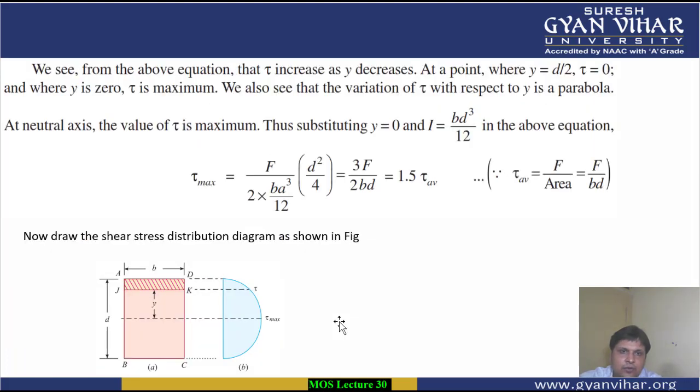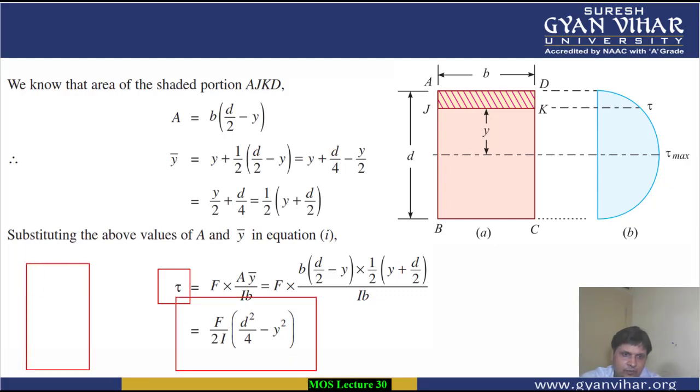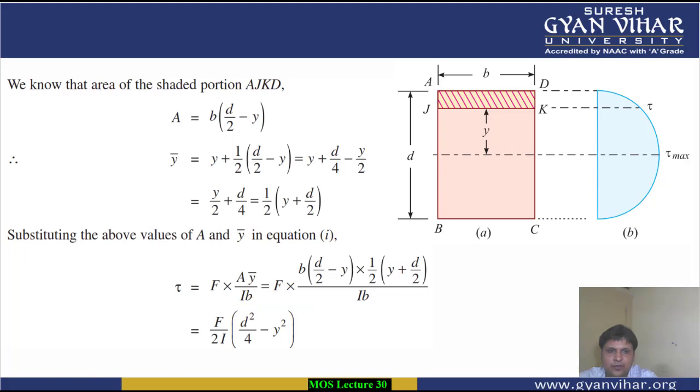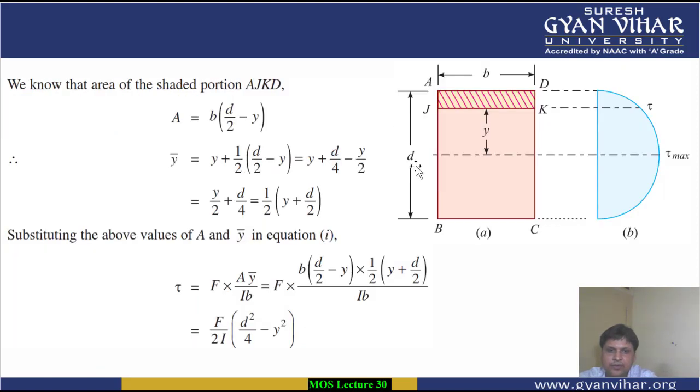Now let's have a look at the distribution of shear stress. The expression we have obtained is for calculating the value of shear stresses for a section which is rectangular in shape. Now students, we are going to find the distribution of shear stress, meaning this diagram, that at which portion you will have how much shear stress value. So from the above equation we can see that tau increases as Y decreases. What is the above expression?